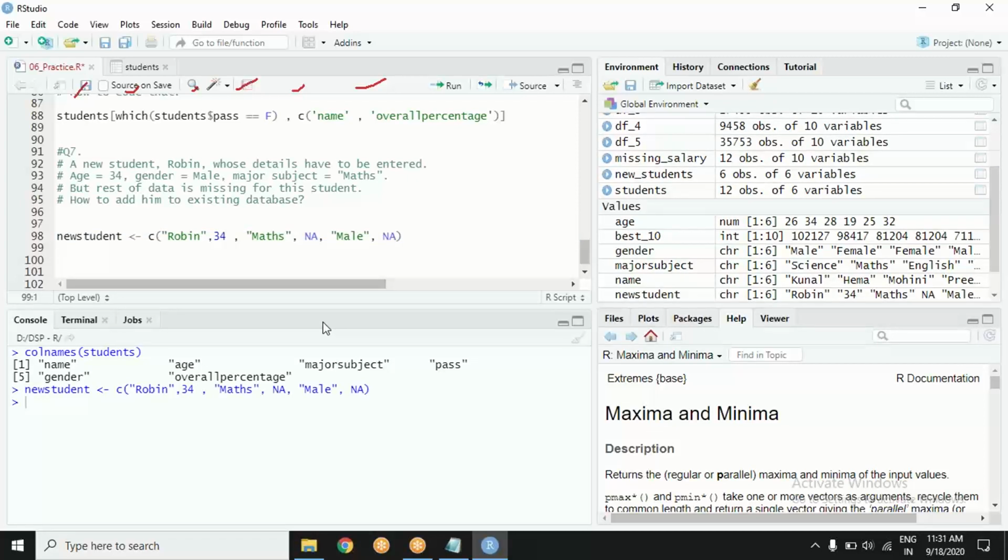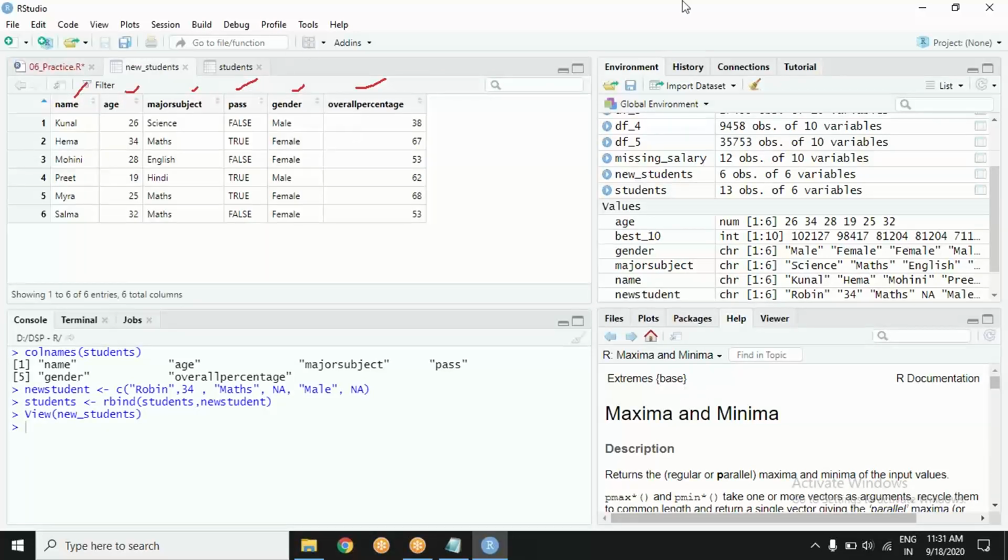Now things are easy. I can rbind that to students and let's see whether he is here. Good.